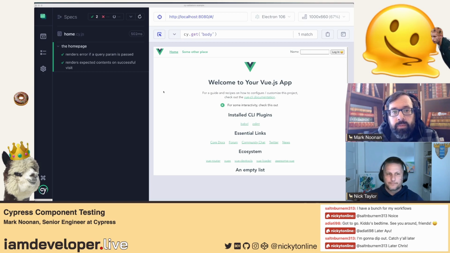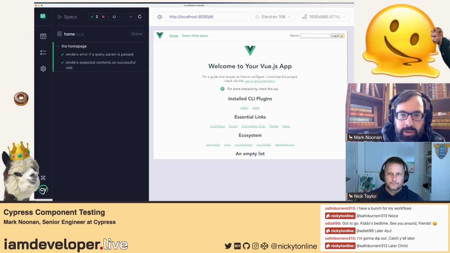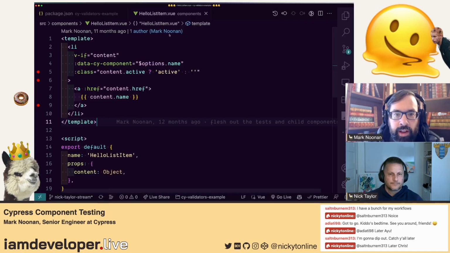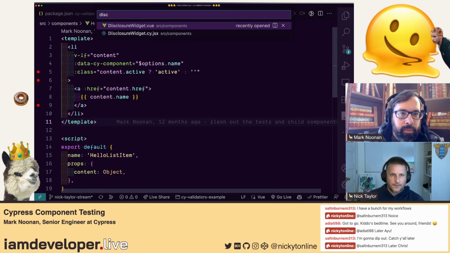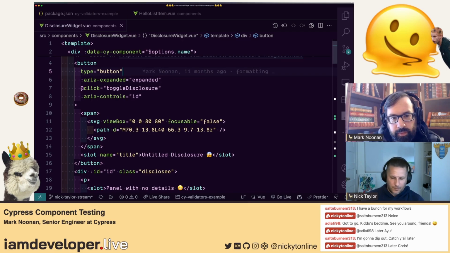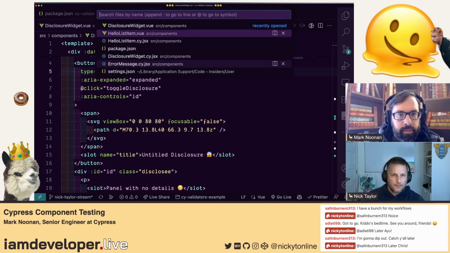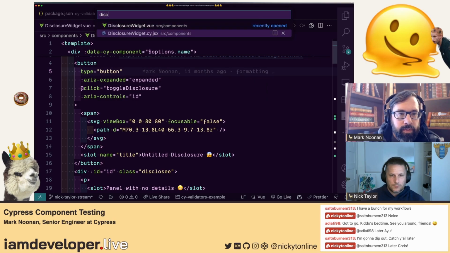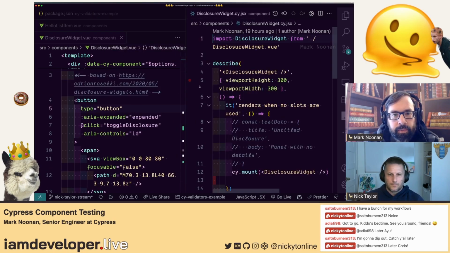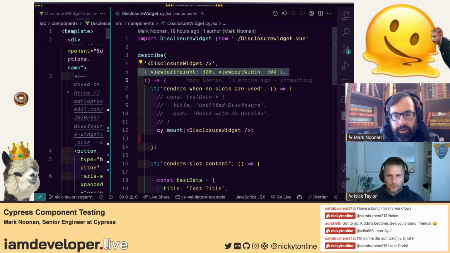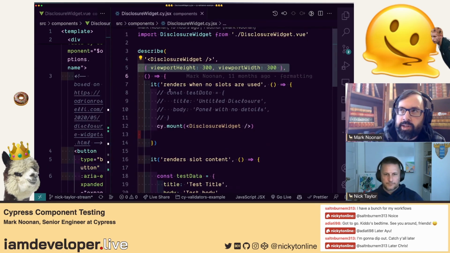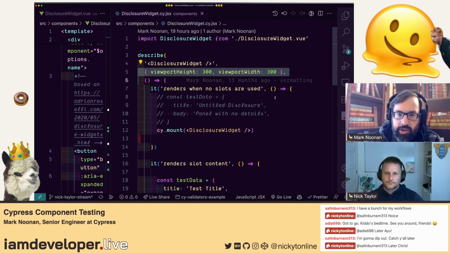Okay, so let's pick something that has some behavior to it. So we want to test it before and after. Disclosure widget's a pretty good one, actually. I think it's one of the first ones you'd seen. All right, so that's the component we want to test. Disclosure. There we go. Okay, cool. So do you want to look at the component first, or look at the test? Yeah, let's look at the test and it'll bring up the component, and then we can talk about the next level, which is, let me click on something and assert that it changed.